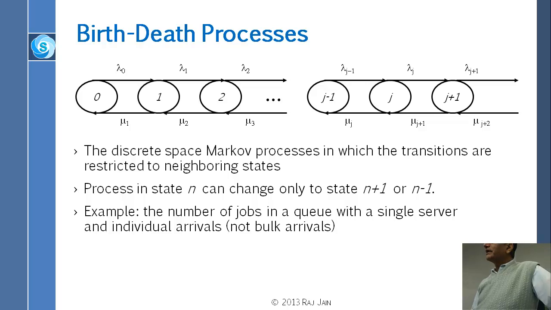So this is a somewhat linear or one-dimensional Markov process, as opposed to a multi-dimensional Markov process. In birth-death processes, you just go to n plus 1 or n minus 1. That is basically what happens in a single server queue. And if there are no bulk arrivals; if there were bulk arrivals, it wouldn't be a birth-death process, because you would be jumping from here to there and there. So this is a very simple process.